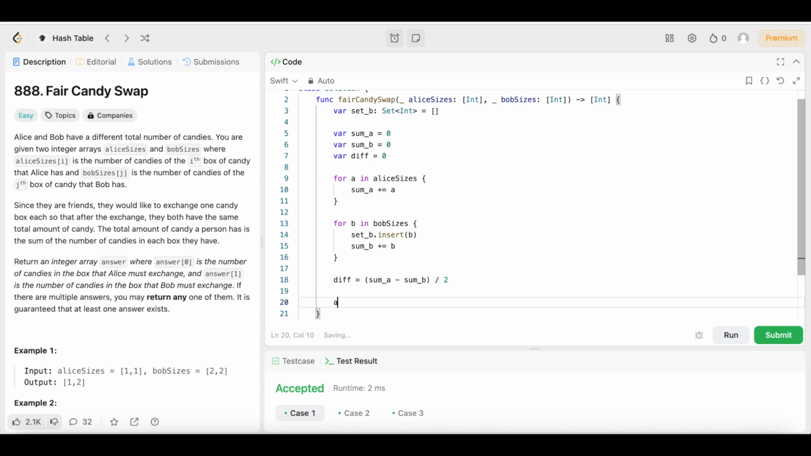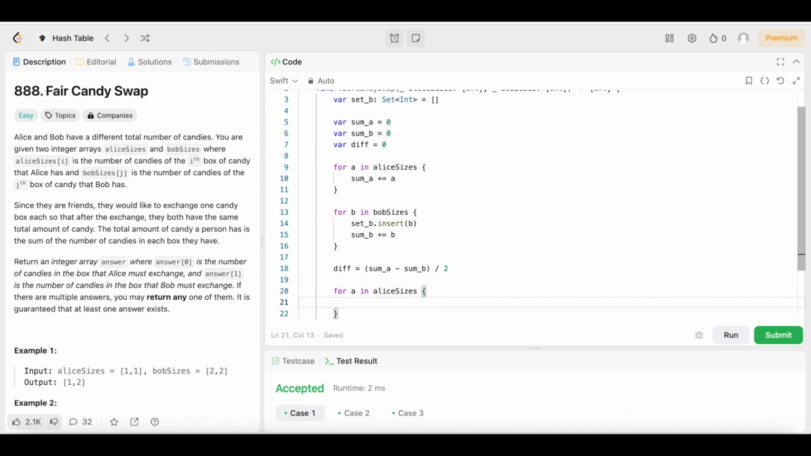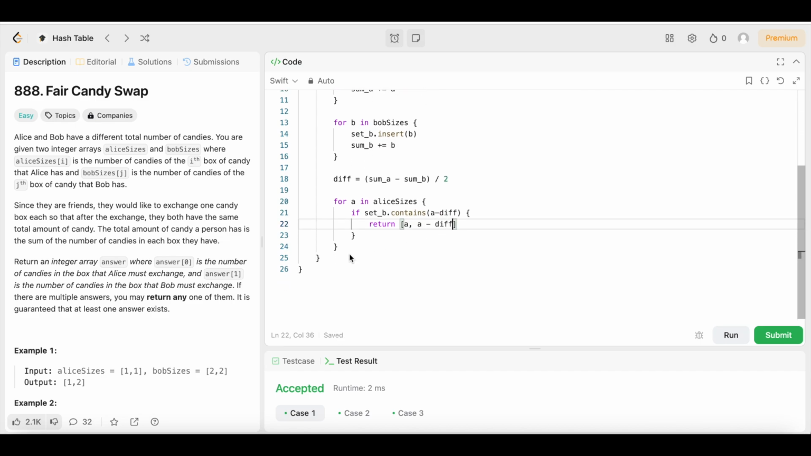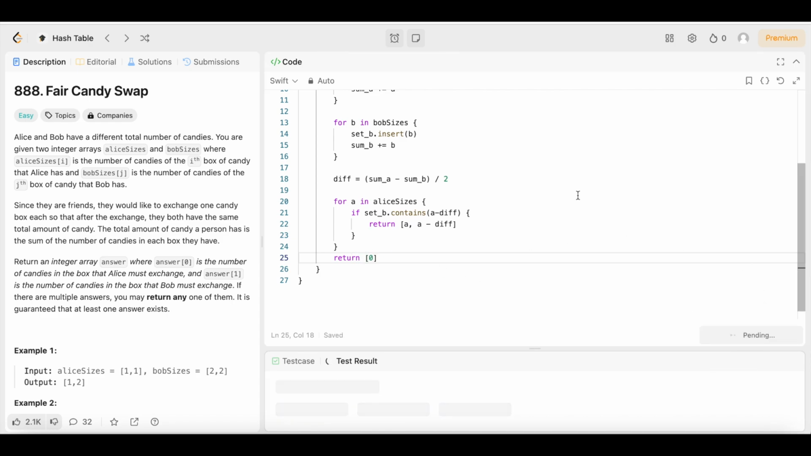We're almost done, y'all. Almost done. We're going to say for a in Alice sizes, open up the brackets. We're going to say if set underscore b dot contains, open up the parentheses, a minus diff, come outside of the parentheses, open up the brackets. We're going to say return square bracket a comma a minus diff. Boom. Then we're going to come right here and we are going to say return square bracket 0. Boom. Let's run it. See if that runs.